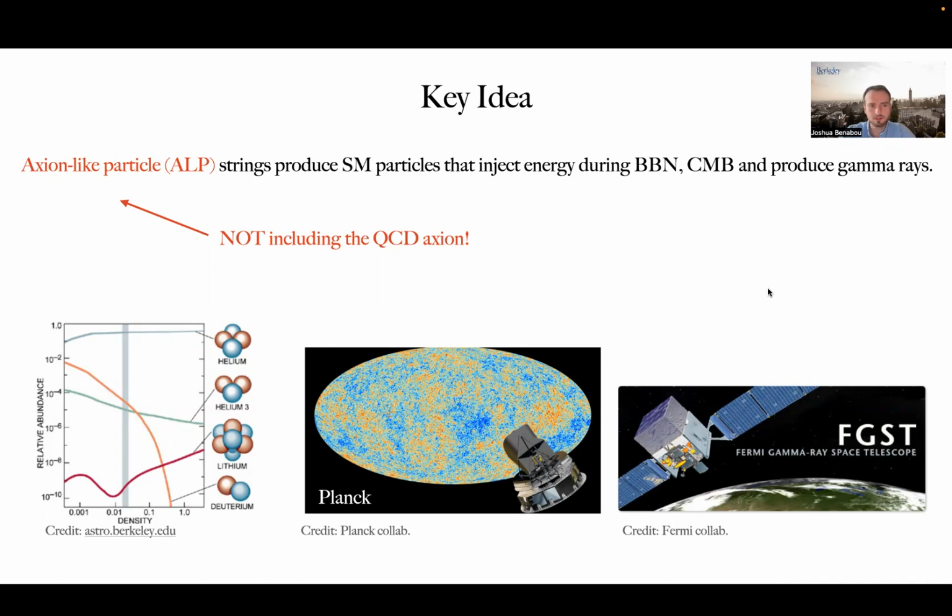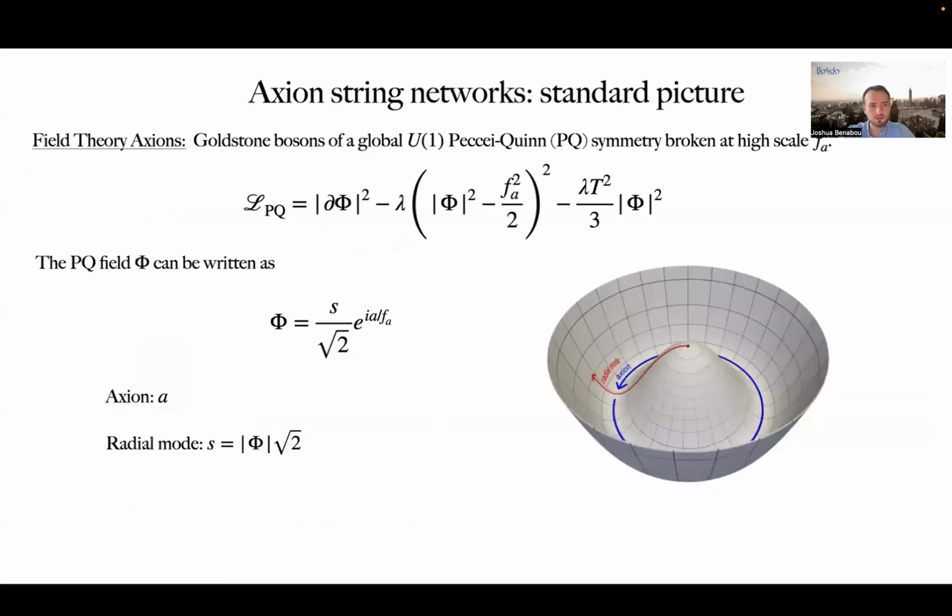In this work, we are considering axion string networks which survive until at least the time of BBN, which require sufficiently light axion masses. And so in particular, we are not considering the QCD axion. We are working in the context of field theory axions, which are realized as the Goldstone bosons of a global U(1) Peccei-Quinn symmetry, which is spontaneously broken at some high scale Fa. So we have our complex scalar field phi, the PQ field, whose complex phase is the axion and whose magnitude is the radial mode. And we are working in this scenario where the PQ symmetry is broken after inflation in order to give us axion strings.